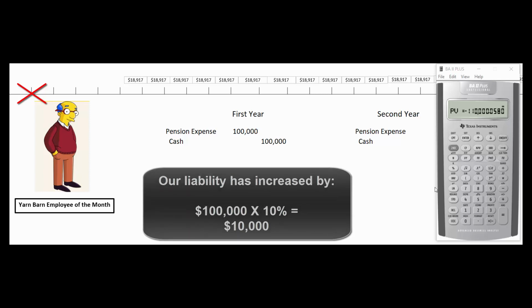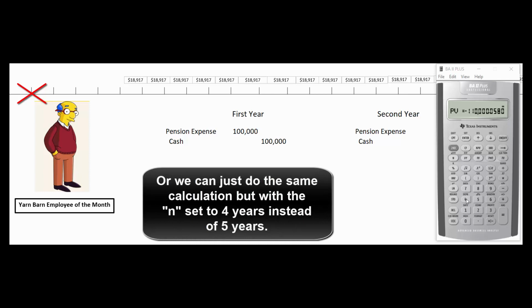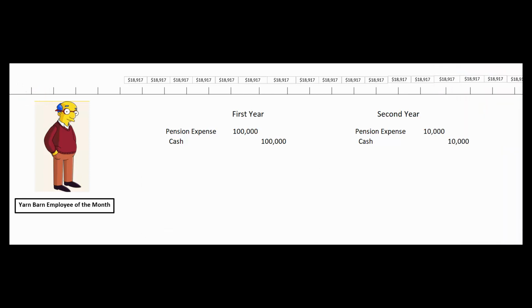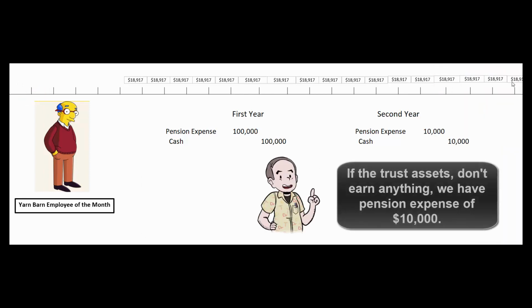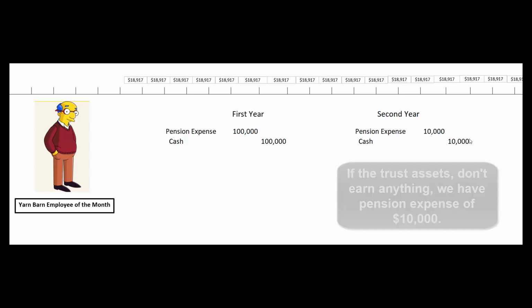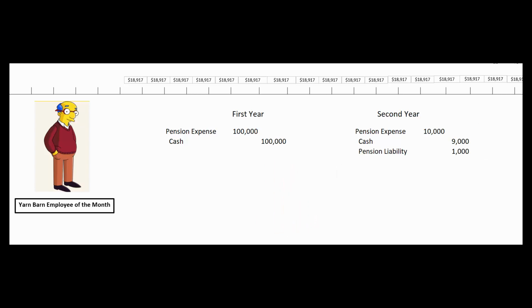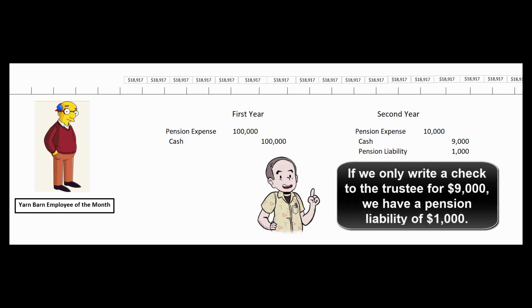Another way to look at it is the N is no longer 5. It is now 4. 4 N. And then we'll hit compute PV. And sure enough, it's $110,000 now. So we have to book $10,000 worth of pension expense. If the pension assets don't earn anything, we'll debit pension expense for $10,000 and credit cash for $10,000. What if we only write a check for $9,000? Well, if we only write a check for $9,000, then our pension liability would increase by $1,000 because it's underfunded.